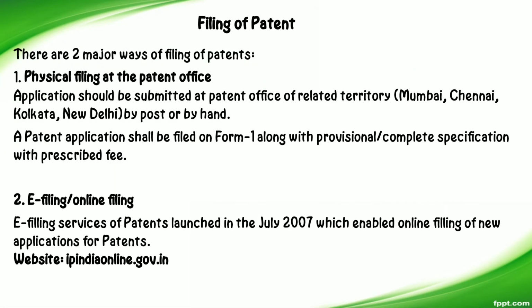Then filing of patent. There are two major ways of filing of patent. The first one is physical filing at the patent office, which is situated at Mumbai, Chennai, Kolkata, New Delhi. And the second one is e-filing or online filing. The website given for e-filing is ipindiaonline.gov.in.